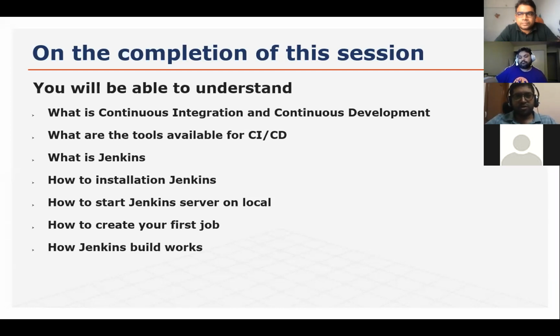In short, we call it CI/CD. What is Jenkins? How can we install Jenkins on a local system? How does it start? And we'll see the screen where we can create our first job. And at the end, we'll see the workflow, how and where Jenkins comes into the picture during a development process. So how a developer can commit and how Jenkins reads the code. At the end, we'll see that.